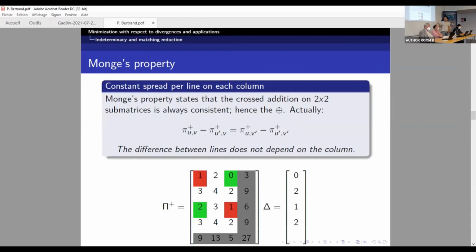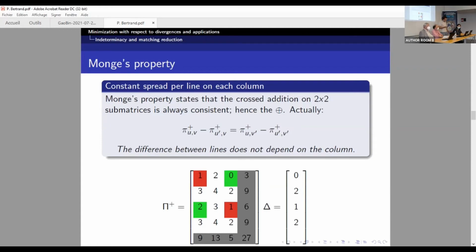it's with a plus. On an indeterminacy matrix like this one, if we extract a 2 times 2 submatrix, like the one which is here with the green and the red part, we have that the cross addition is the same. So 1 plus 1 is equal to 2 plus 0. And we would have the same one. 1 plus 4 is equal to 3 plus 2. Everywhere it's like that. In independence, it's a product. So it justifies the plus notation that is here.